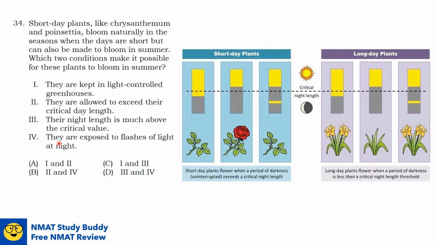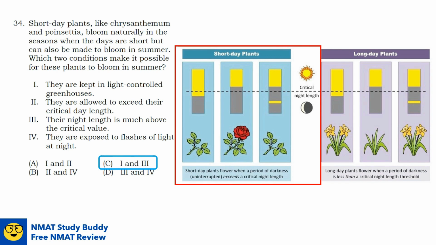Scenario number 4, they are exposed to flashes of light at night. As what we've mentioned earlier, if you let a flash of light interrupt the dark period, it will prevent flowering, since flowering will only occur if the period of darkness is uninterrupted. So this is false. So our answer now will be option C. Scenario 1 and Scenario 3 will make it possible for short day plants to bloom in summer.